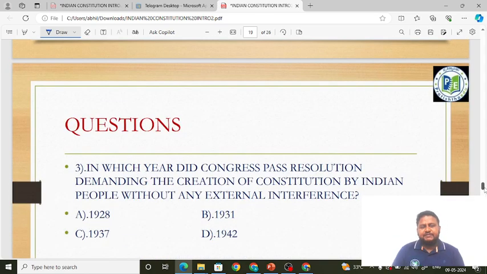Okay, friends. In which year did the Congress pass the resolution demanding the creation of a constitution by Indian people without any external interference? That is the demand for a Constituent Assembly for India for framing the constitution without any external interference. When was the demand put forward by the Indian National Congress? It is basically asking the years. Years are also very important when it comes to the SSC CGL and CHSL exams. So the answer is 1937. Okay, friends? Got it, friends? Fine.